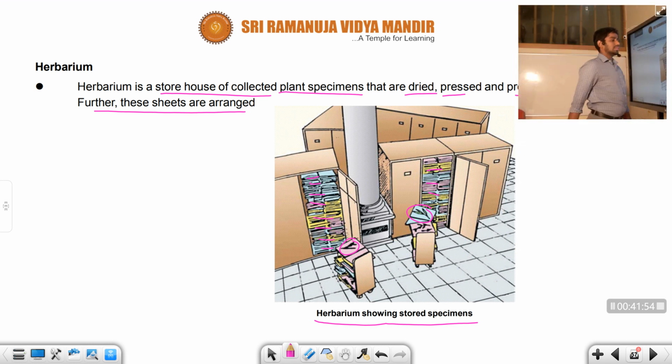So students, this is about today's class. In the next class I will continue with the herbarium, herbarium types, and what herbarium locations there are in India and around the world. We will discuss that in the next class.